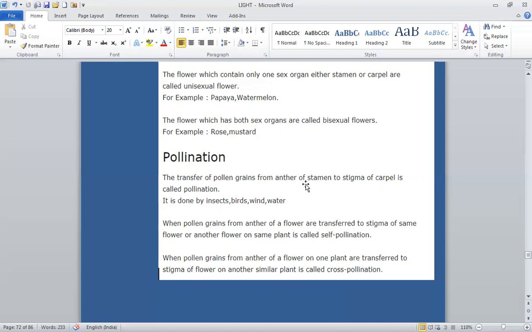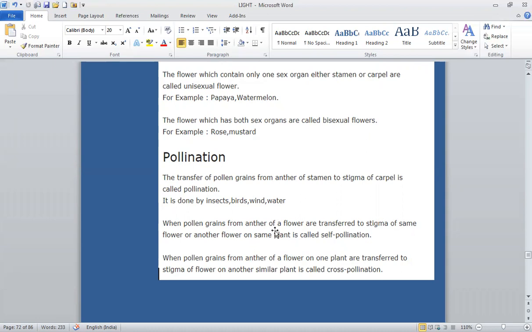or genetically similar flower. What happens in self-pollination? In self-pollination, the pollen grains of a flower are transferred to the stigma of the same flower or genetically similar flower on the same plant. In cross-pollination, the pollen grains from the anther of one flower are transferred to the stigma of another flower. And the transfer of pollen grains is carried out by an external agency like wind, water, insects, birds, etc.